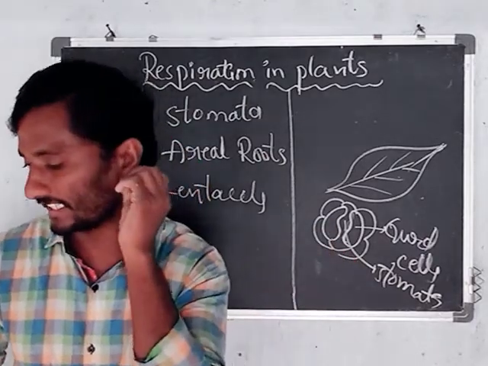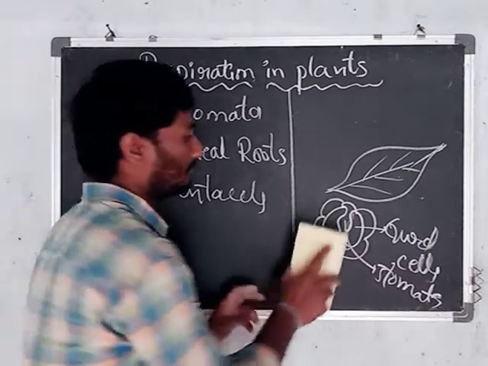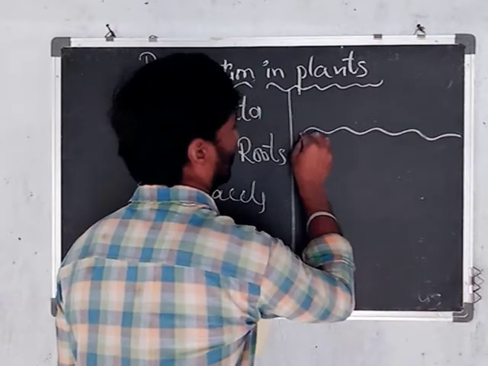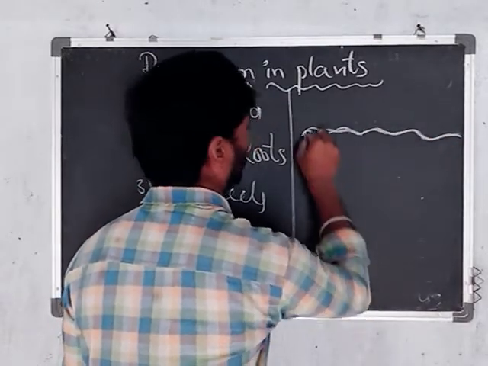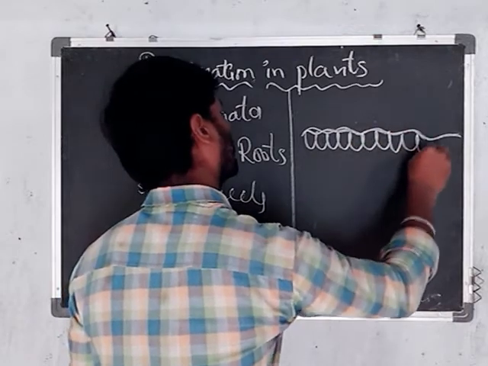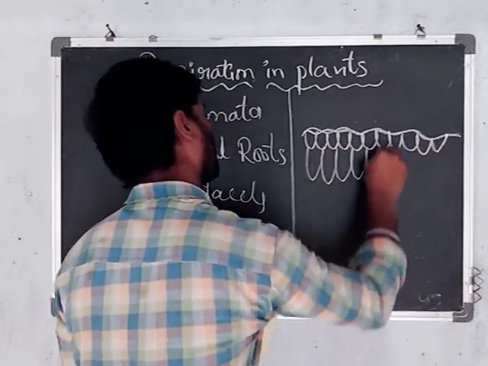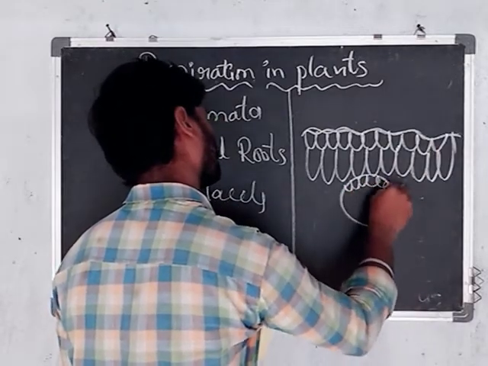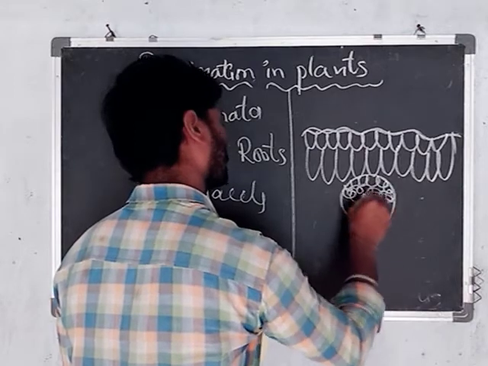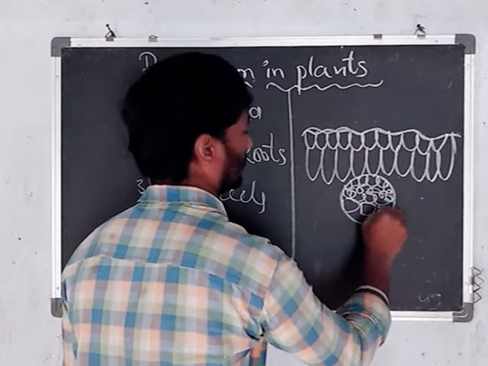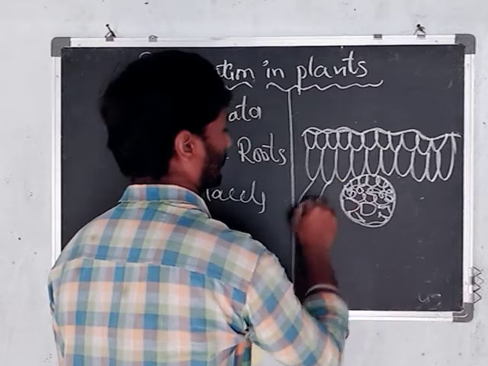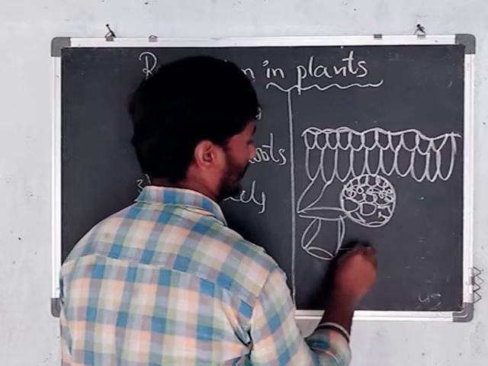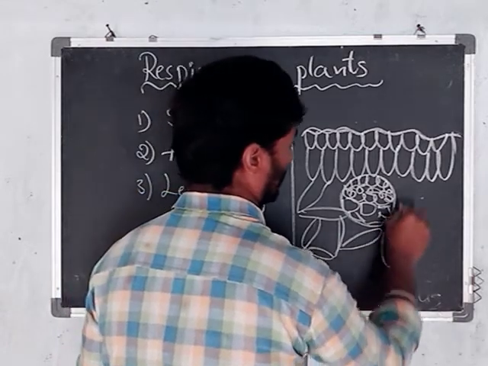Look here. When we observe the TS of a leaf, the leaf consists of a number of cells. They have spongy cells and columnar cells, epithelial-like cells.